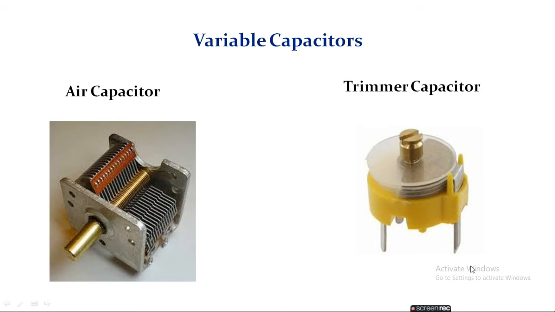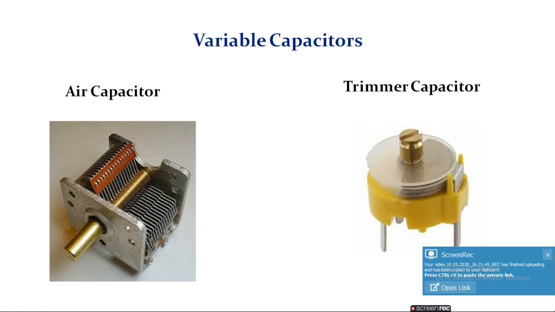Second one, variable capacitor. A variable capacitor is one whose capacitance may be intentionally and repeatedly changed mechanically. This type of capacitor is utilized to set frequency.